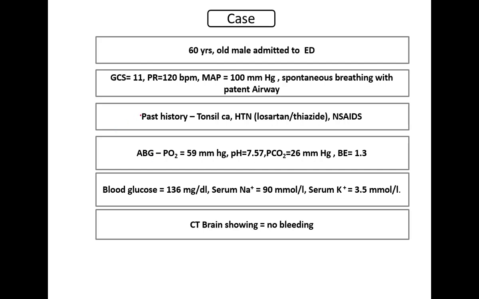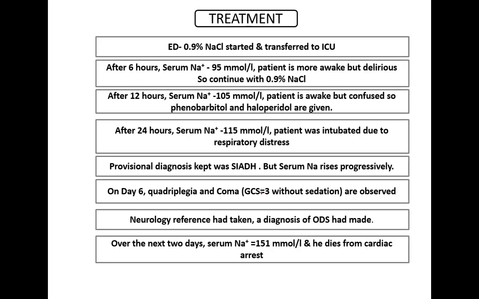In the past history, the patient is a diagnosed case of tonsil carcinoma, and a known case of hypertension, on losartan and thiazide. Because of the pain from the tonsil cancer, the patient is on NSAIDs. The ABG reveals a PO2 of 59, pH 7.57, PCO2 26, and base excess 1.3. Blood glucose is 136, serum sodium is 90, serum potassium is 3.5, and CT brain shows no bleeding.